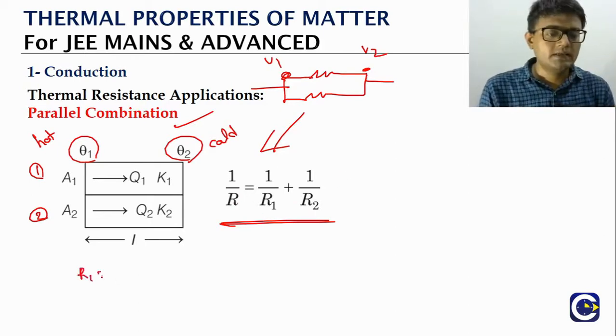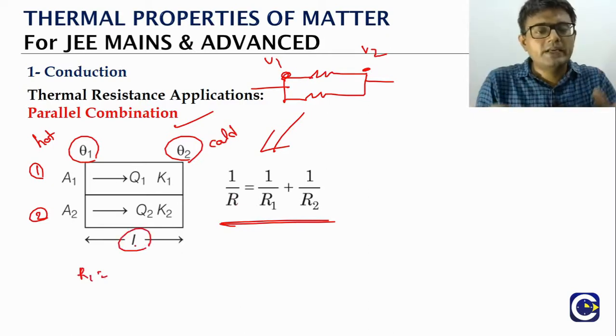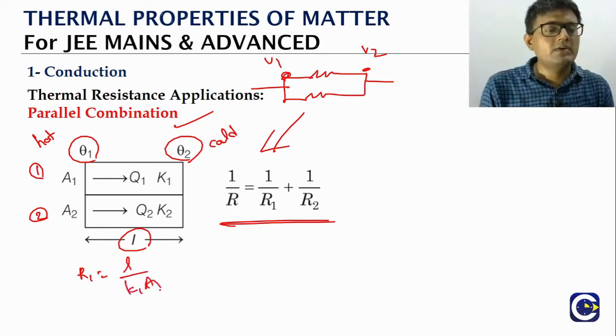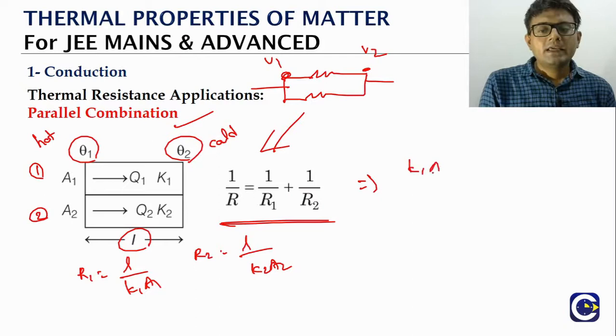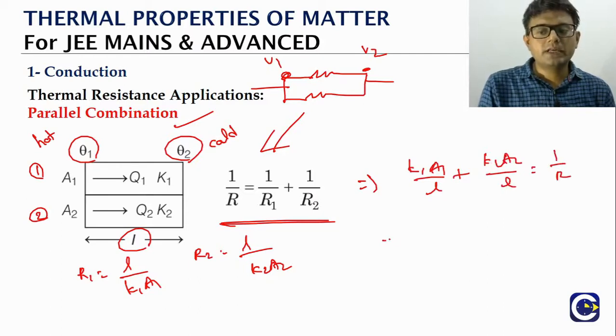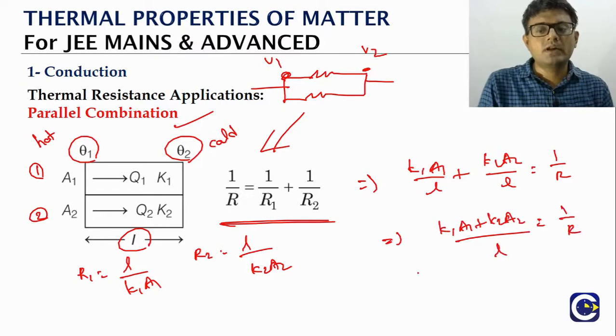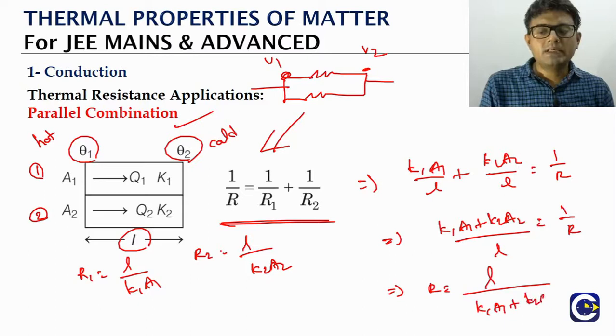Here, the combination we are taking is rods of equal length. So what is R1? L by K1 A1. What is R2 here? L by K2 A2. Now when we substitute them in the formula, 1 by R1 is K1 A1 by L, plus 1 by R2, which is K2 A2 by L. So look at this, what we will get? K1 A1 plus K2 A2 by L, because it is the same denominator, that is equal to 1 by R. So what is the R value? L by K1 A1 plus K2 A2.